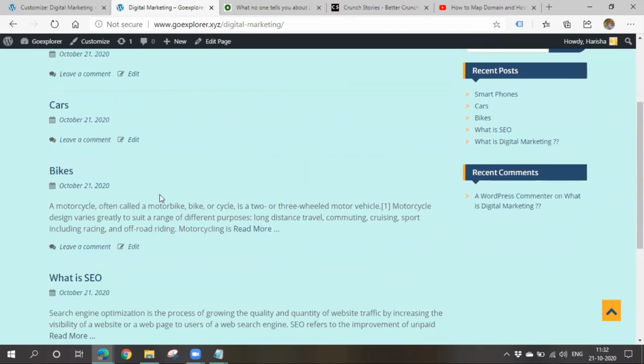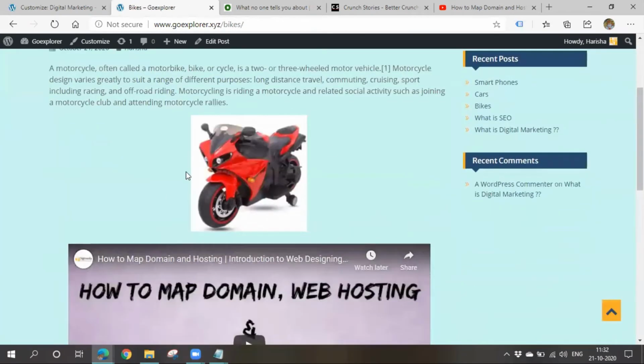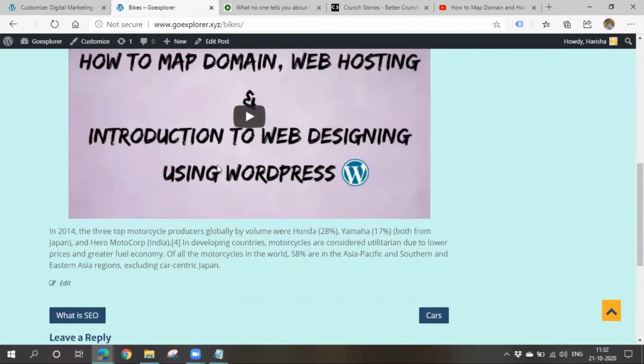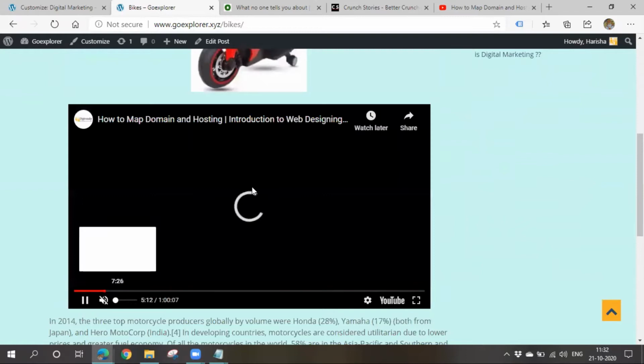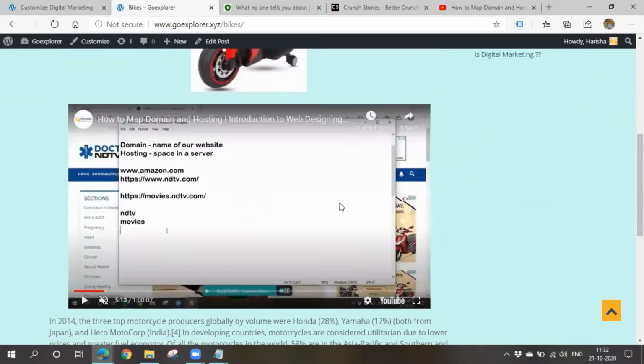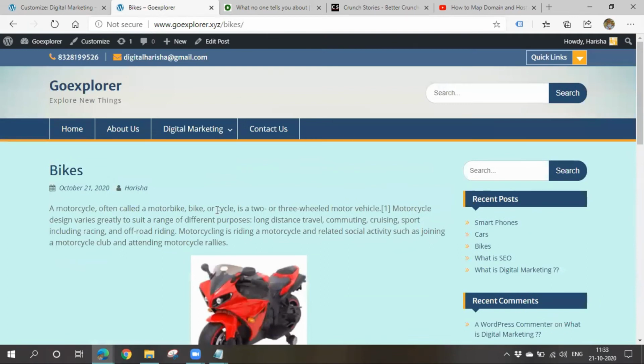Right. So I have embedded some images and videos. If you click on this post, you can go inside and see all these things. You can see the image I have added. You can also see the video, and you can play the video here itself. So like this, you can create a post.